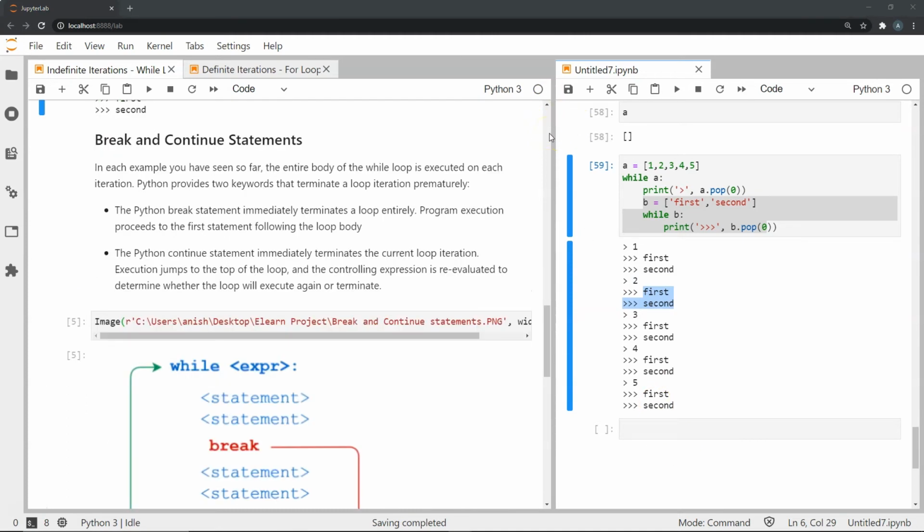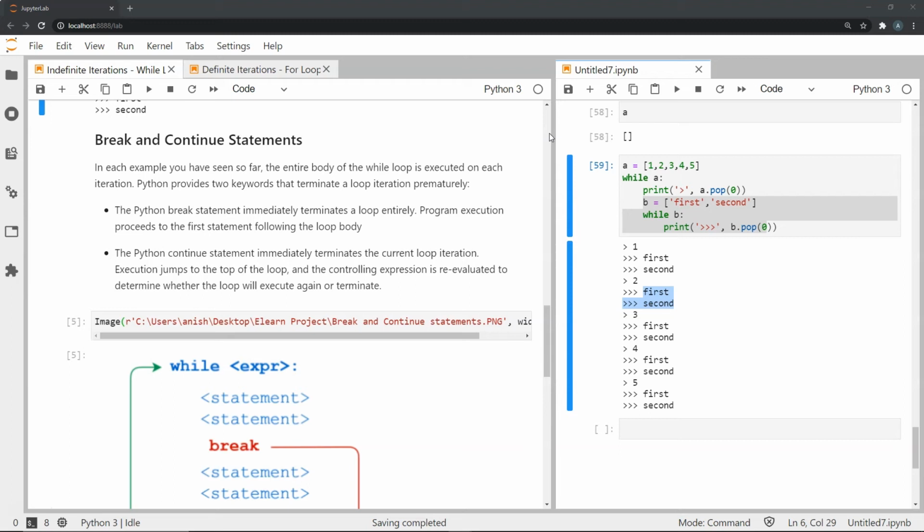Okay, so our next topic in this video would be break and continue statements. Now, break and continue statements are ways to abruptly end iterations in a particular loop. You can use break and continue statements not only in while loops, but you can use them also in for loops. So let's look at how we use them in while loops, and let's look at what we mean by break and continue statements first of all.